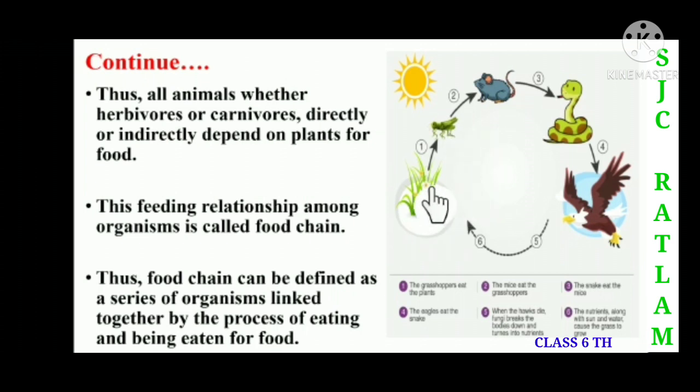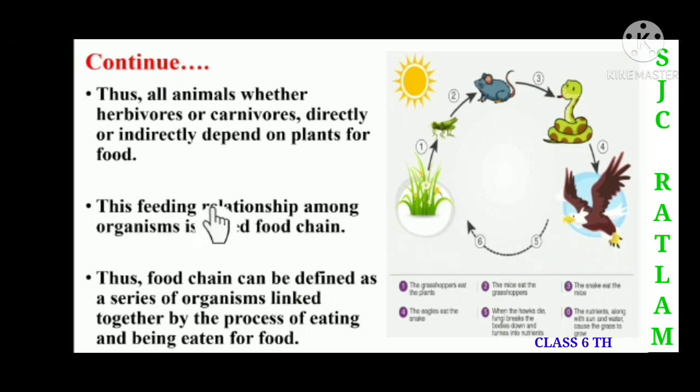The grasshopper eats the grass, the mouse eats the grasshopper, the snake eats the mouse, and the hawk eats the snake. And after the hawk dies, children, what can you see? Here you can see that the fungi break the body down, and then what happens? It turns into nutrients. Then with these nutrients, what happens? Again, children, with the help of the sun and the water, the grass grows again. So in this way, children, the food chain works, as you can see.